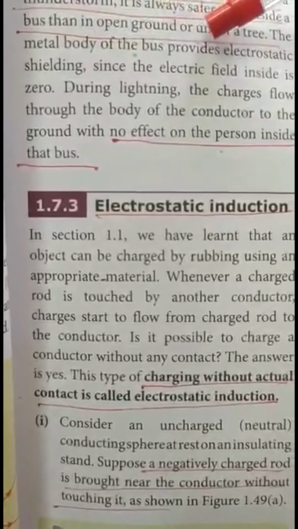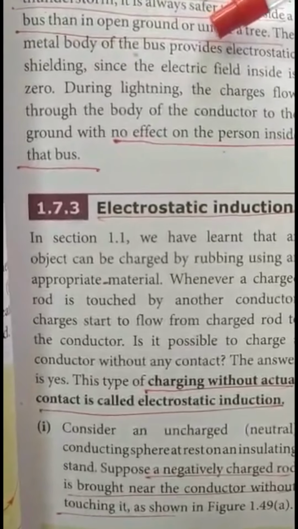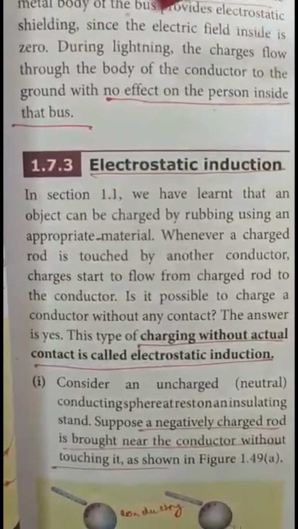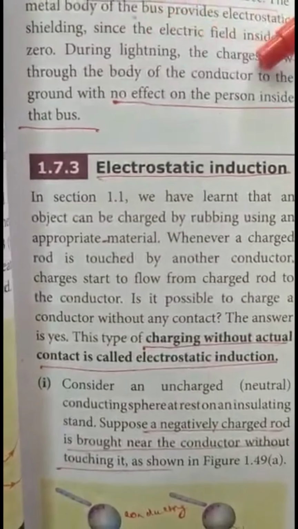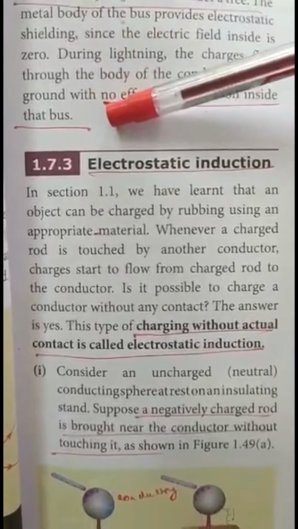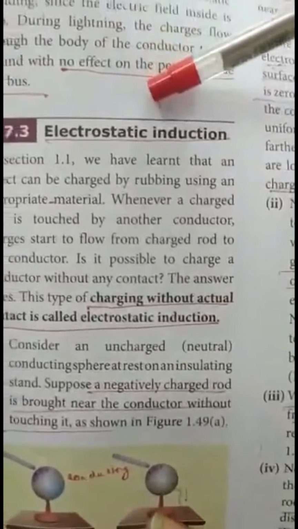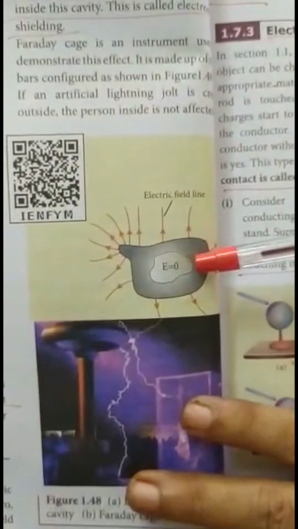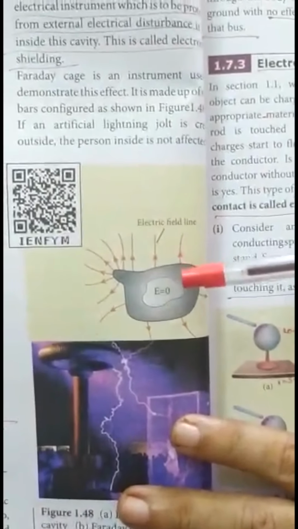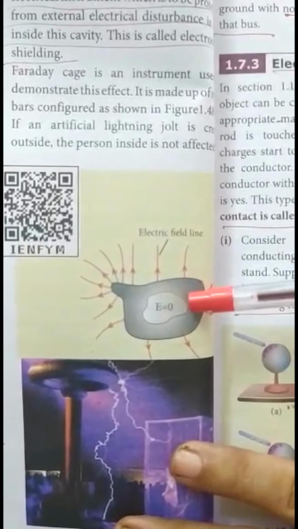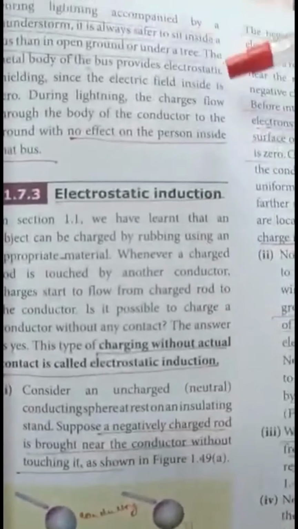So the bus will act as a protective layer for us because the electric field inside the bus is 0 and the charges will flow through the body of the conductor to the ground with no effect on the person inside the bus. So this is a very important concept. As the electric field inside a conductor is 0, it is safer to be inside a car or a bus than in open ground or under a tree. This is called electrostatic shielding.